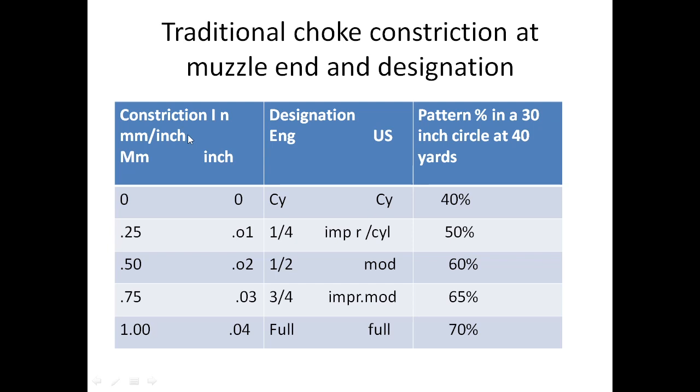You will find that when it is a cylinder bore, the pattern percentage of the pellets in a 30-inch circle at 40 yards will be 40%. When it is fully choked, the percentage of pellets in a 30-inch circle at 40 yards will be 70%. Remember this one sentence: when the choking is increased, the spreading is decreased. That is the only principle the undergraduate student should know. These details you may not know.